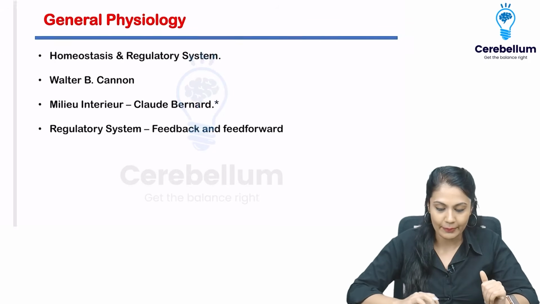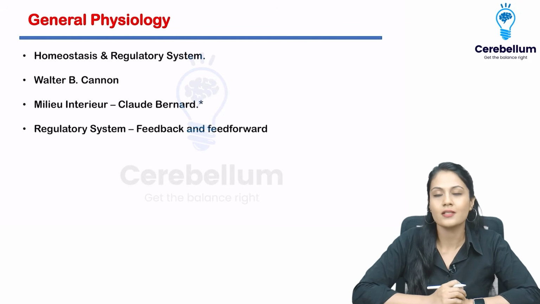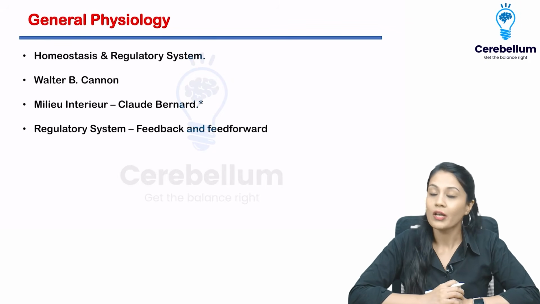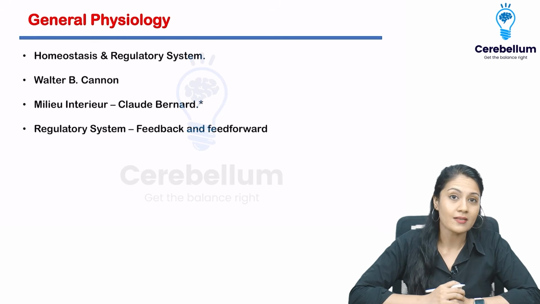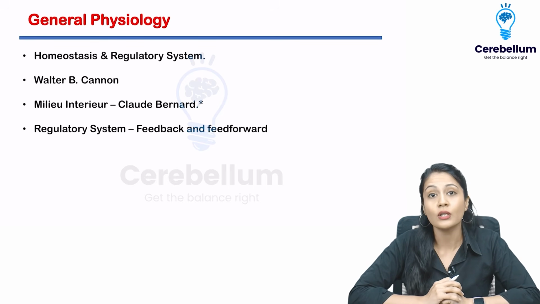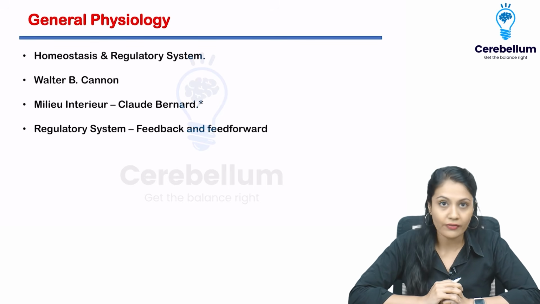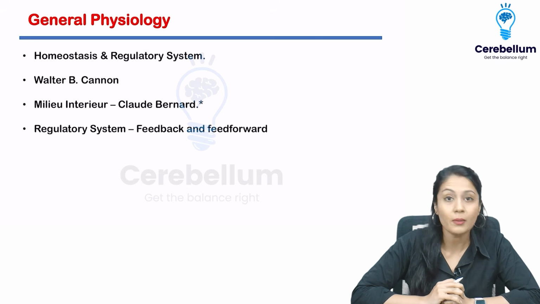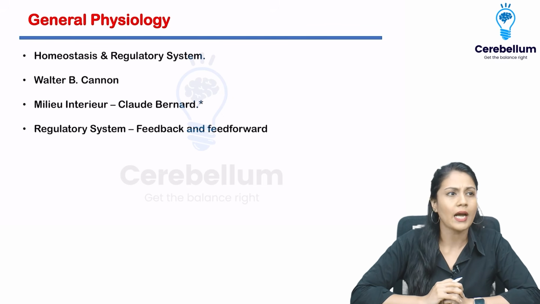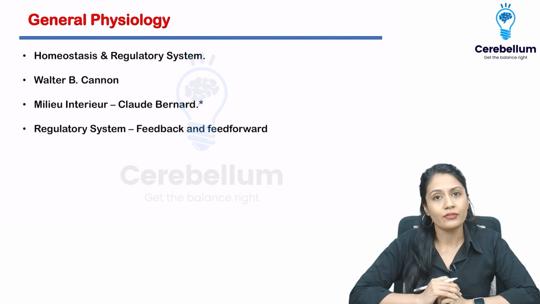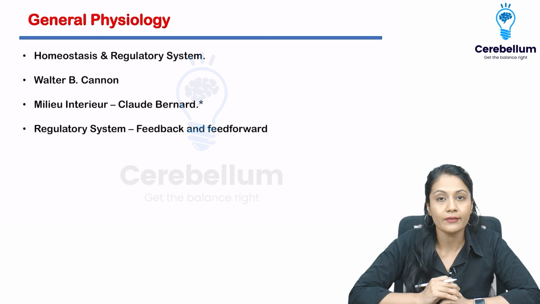Let's start the rapid revision of physiology. The first system is going to be general physiology. We all know that homeostasis, that is the maintenance of constancy of internal environment, is very, very important to have the maximum efficiency in the body, and whatever functions the body gives to us, they are going to be regulated by different regulatory systems.